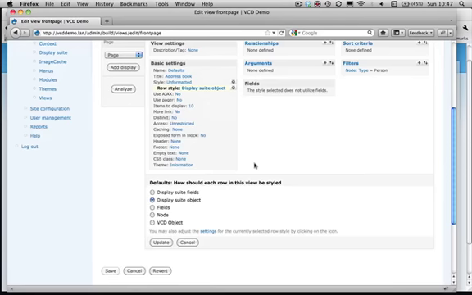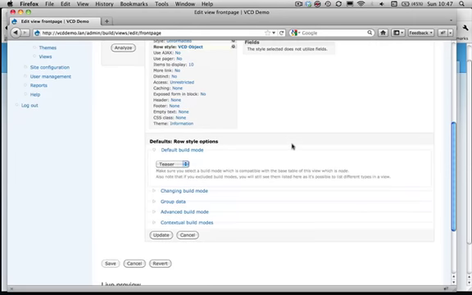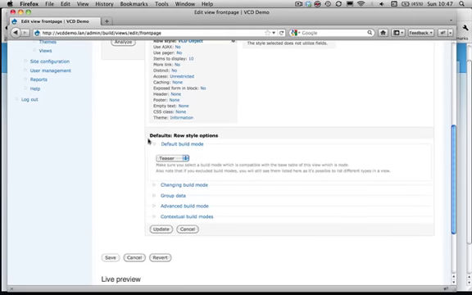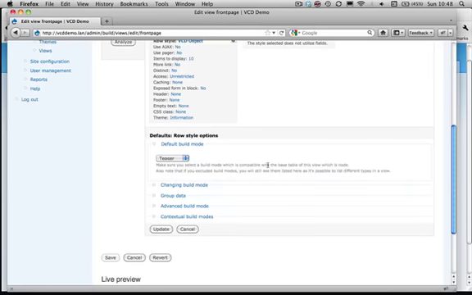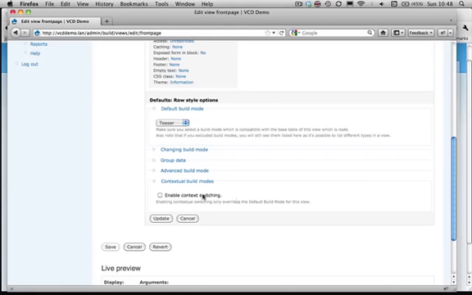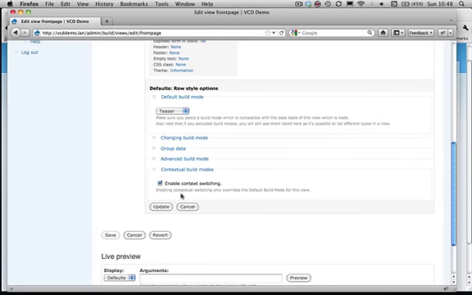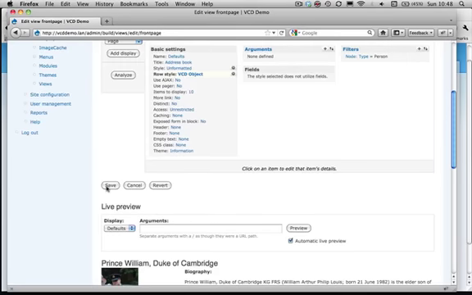When we click on it, we get a new row style called VCD object. Let's enable it, update, and what you get are the same options you'll see when you're using the display suite object row style, but we get another option called contextual build modes. When we click on it, we'll see enable context switching. Nothing more for now. Let's enable our context switching, update, and that's it for now.